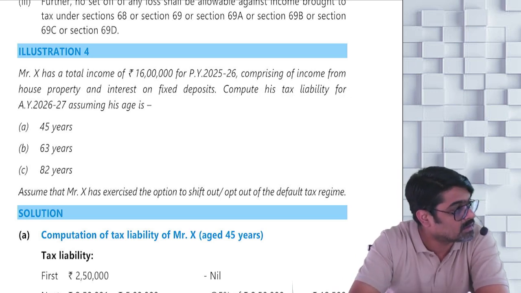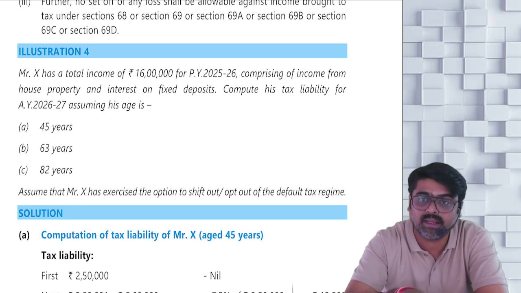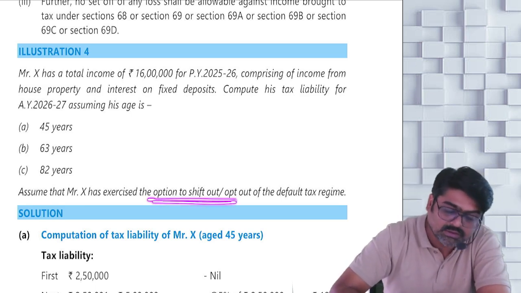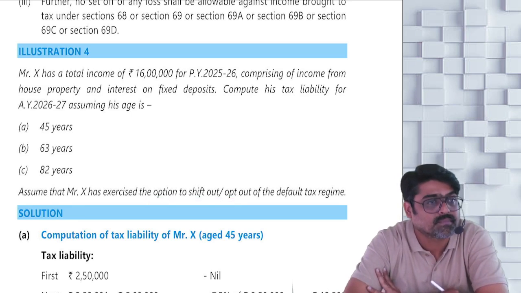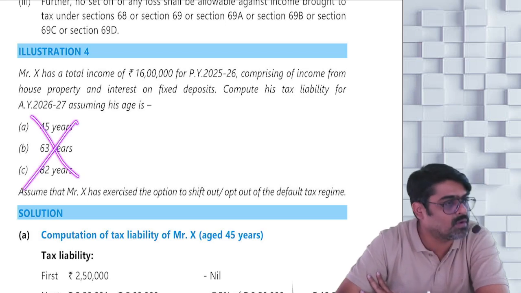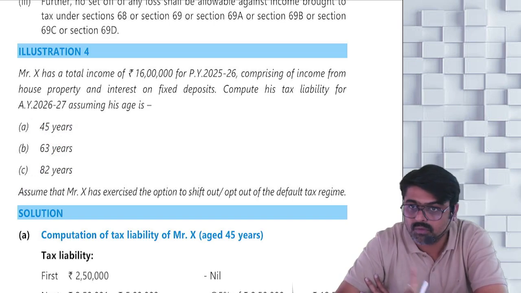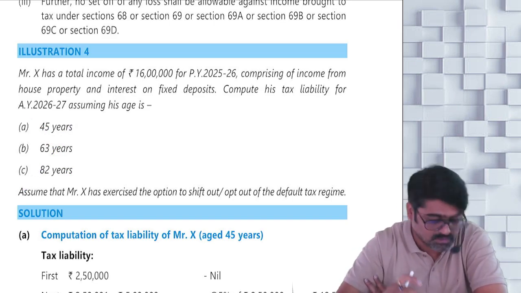Cess. That's it. But in the same case, if they are telling you to calculate the tax liability if the assessee is not shifting out, meaning default rates, 115BAC rate, then age you will ignore. Everywhere the limit will be 4 lakhs. Yes or no? Will you be able to solve? Sure. Move on.